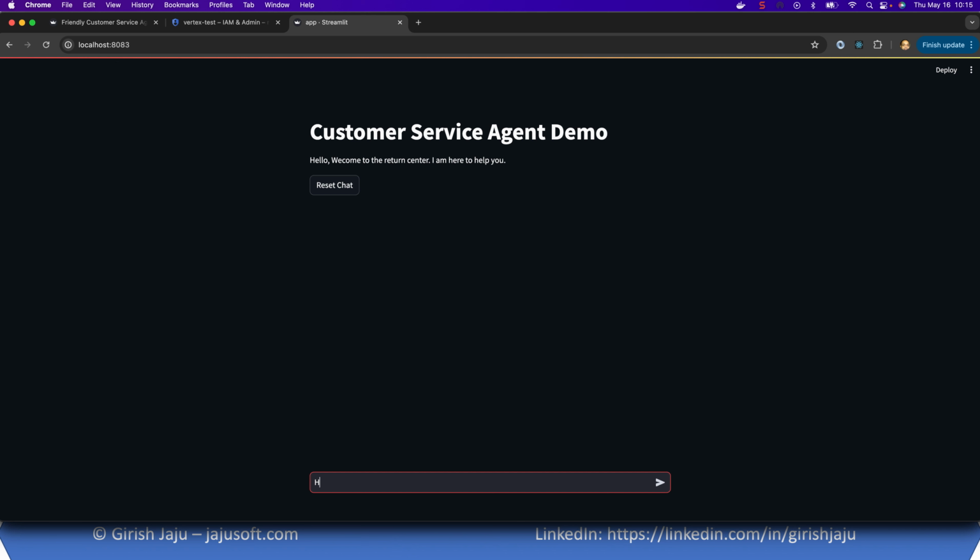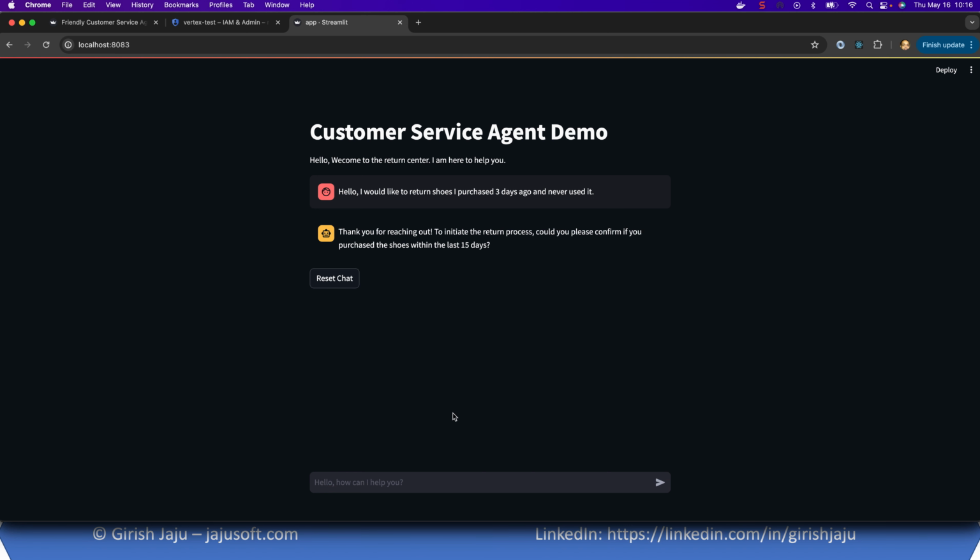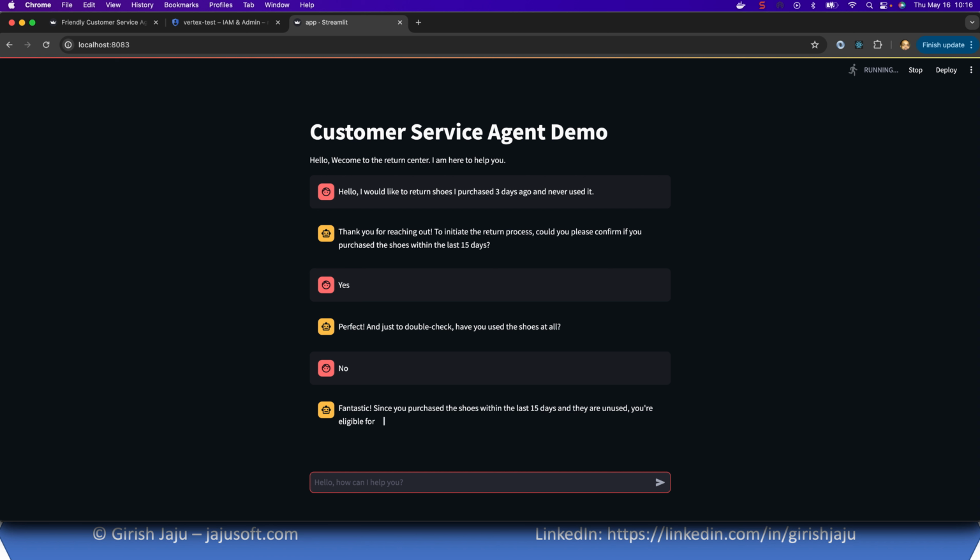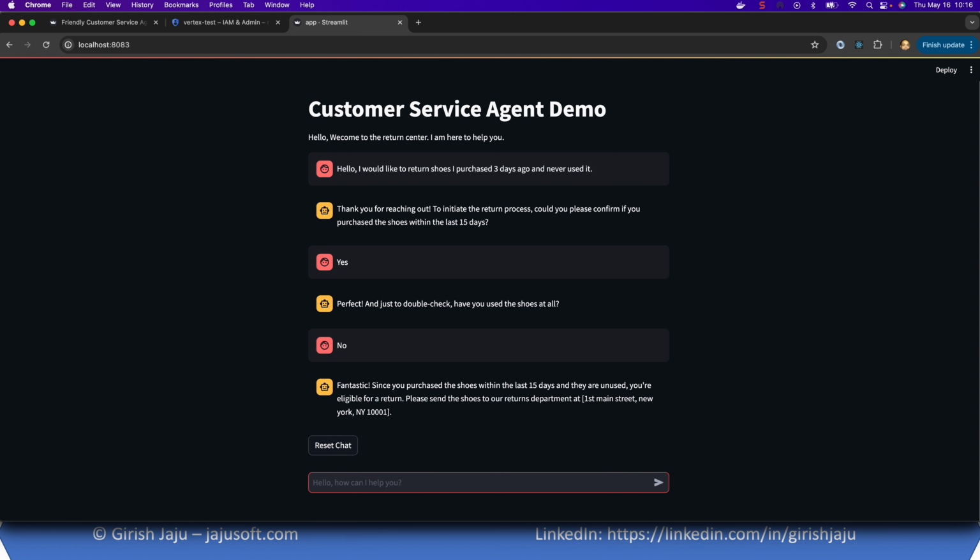I'll say this time, hello, I would like to return shoes I purchased a few days ago and never used. I'm going to copy this and modify the next question a little bit. Let's see what the model thinks. So it still asks you. Yes. No. Okay, it's allowing you to return the shoes.